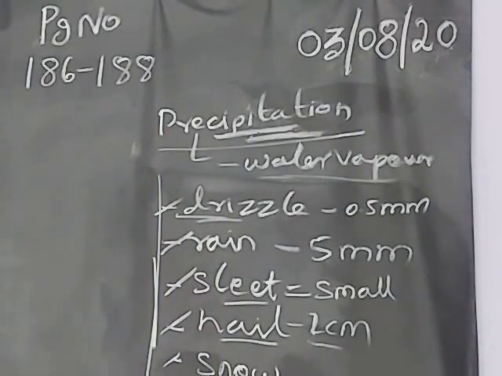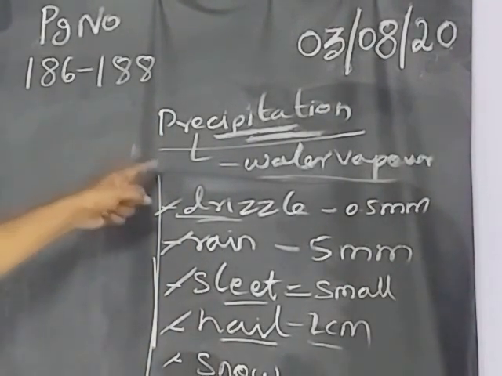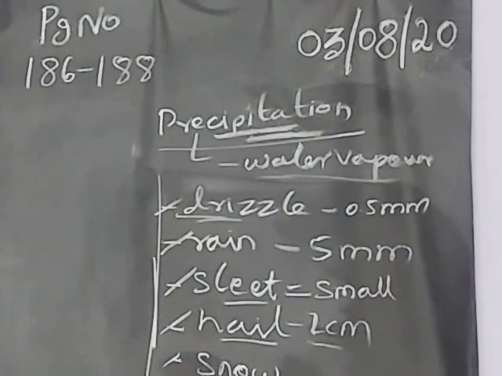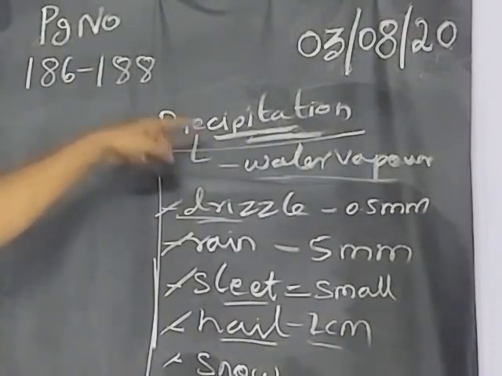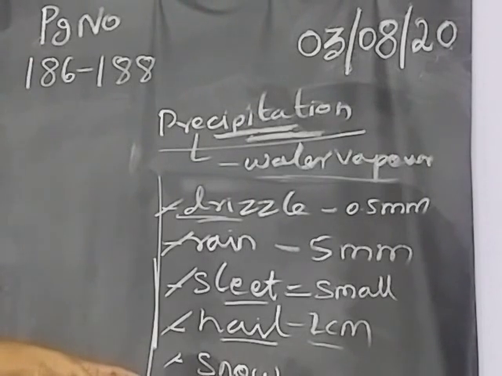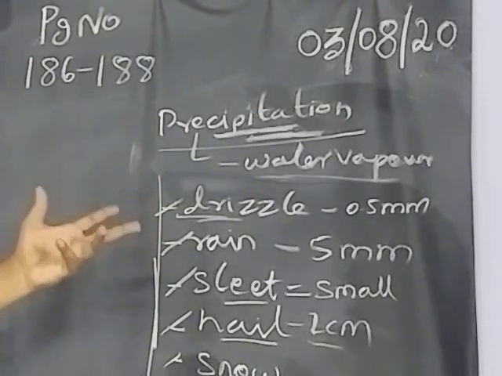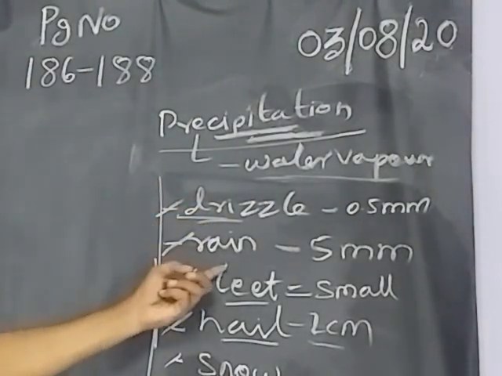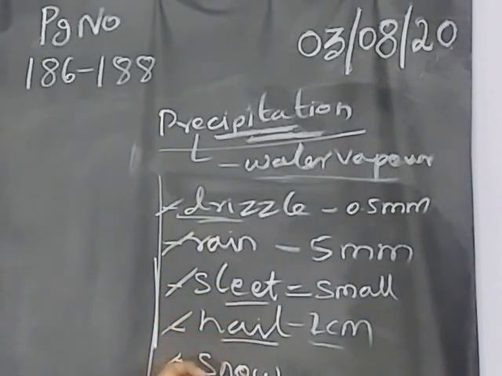We will get it back to our earth actually. This precipitation happens because of the temperature, altitude, cloud type, atmosphere condition and precipitation process. Because of these 5 things we are getting the precipitation. After precipitation, overall you will get rain. The rain will have different names: like drizzle, like rain, like sleet, like hail, or like snow.